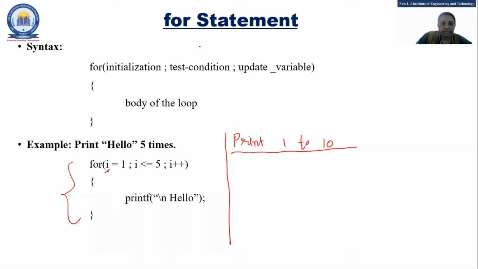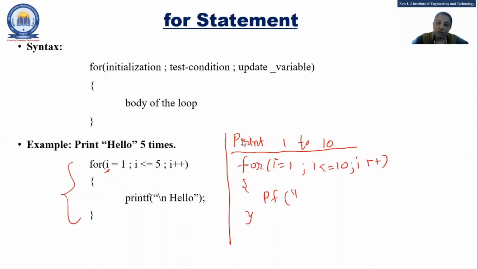Yes, I equal to 0, I less than or equal to 10, I plus plus. Yes, good, 213 number. So for initialization, it will start with 1, go up to 10, and then plus plus. Now what should I require in printf? See, I am writing only PF instead of printf, short form. Yes, condition is this, increment is that. One student has written the condition, that is Kashyap, I less than 11, which is also correct.